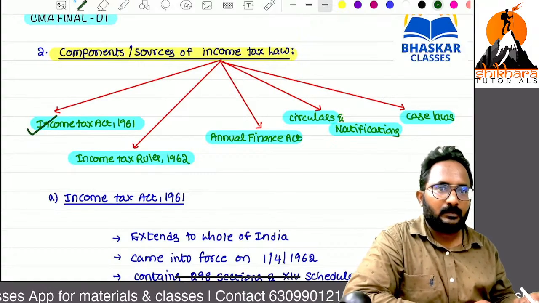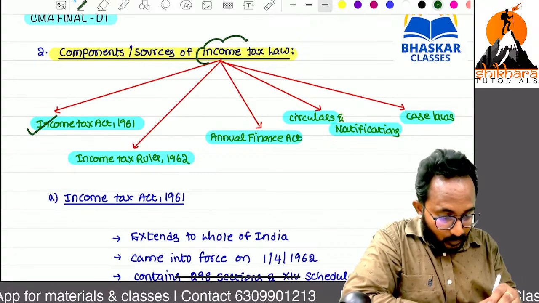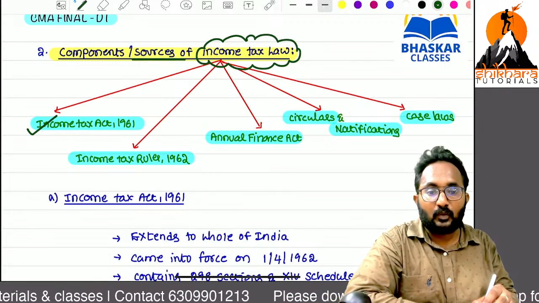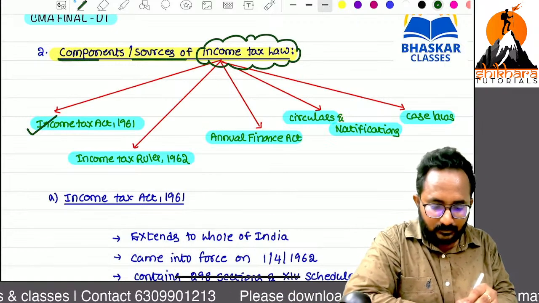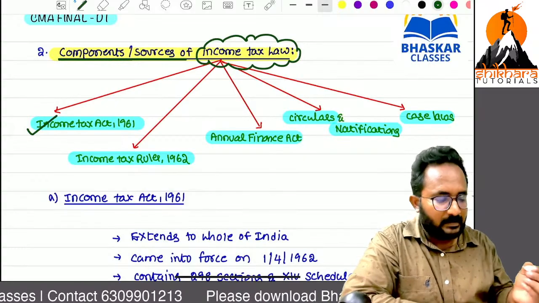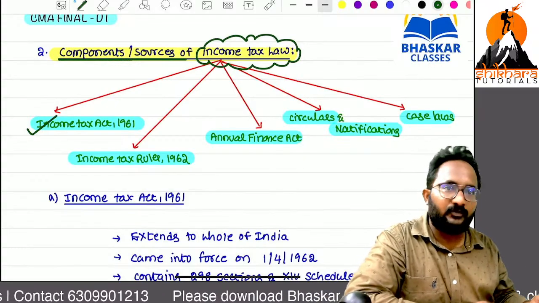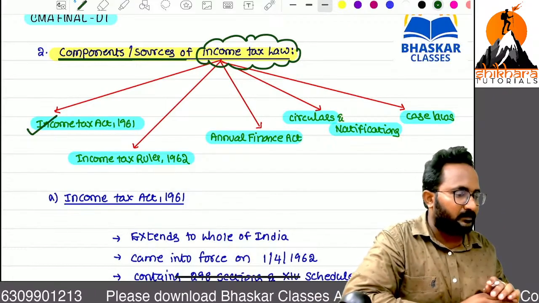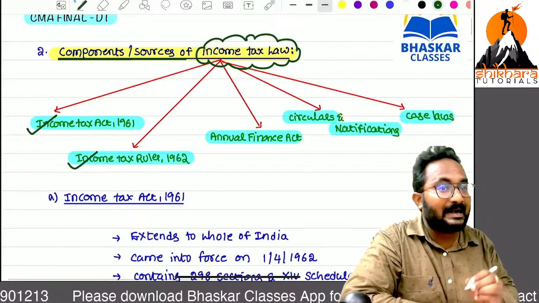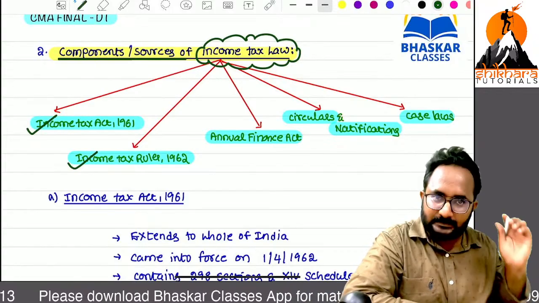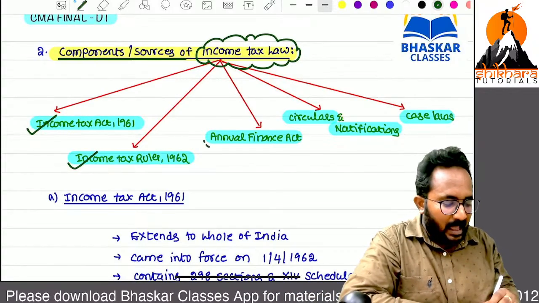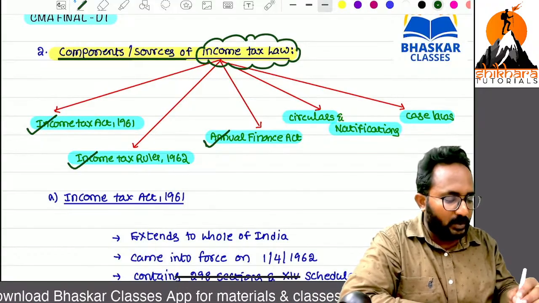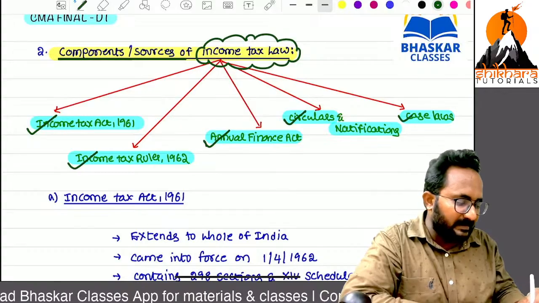No. If you want to learn about income tax law, what are the components and sources you have to refer to? The first component, Income Tax Act 1961. Second, you have to read this act with the rules. Third, the annual Finance Act. Next, circulars and notifications. Next, case laws.